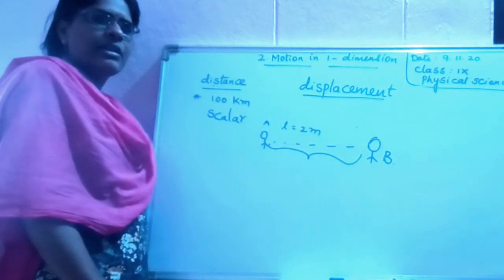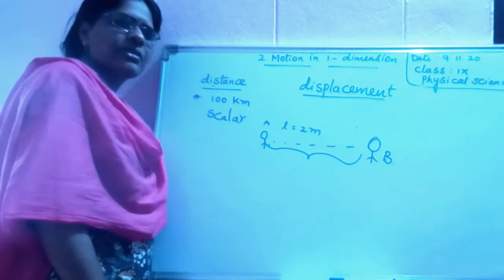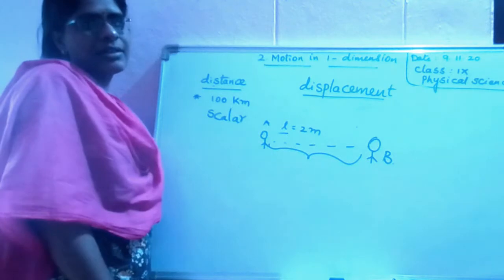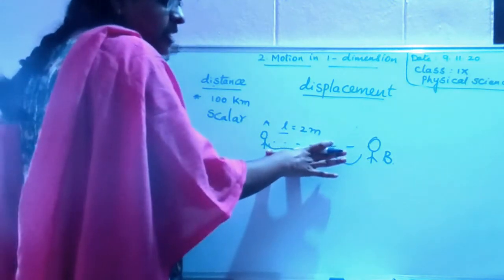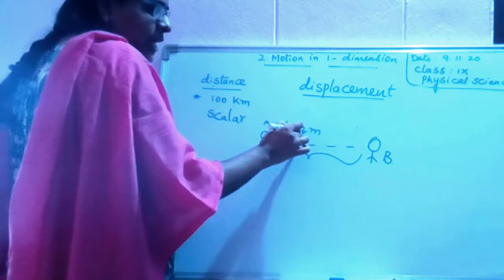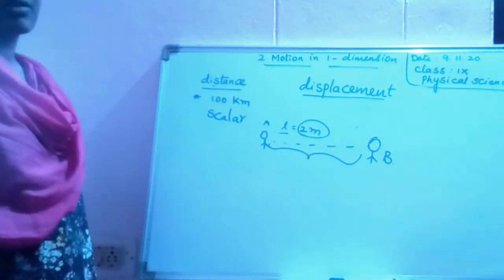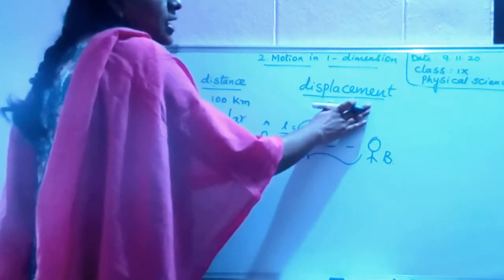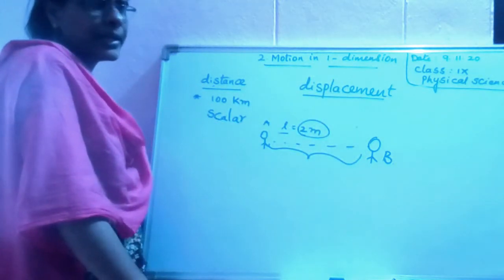Here, do I require anything more than that? No need. Length comes under scalars. That means the distance between A and B is 2 meters. Next, we say displacement.